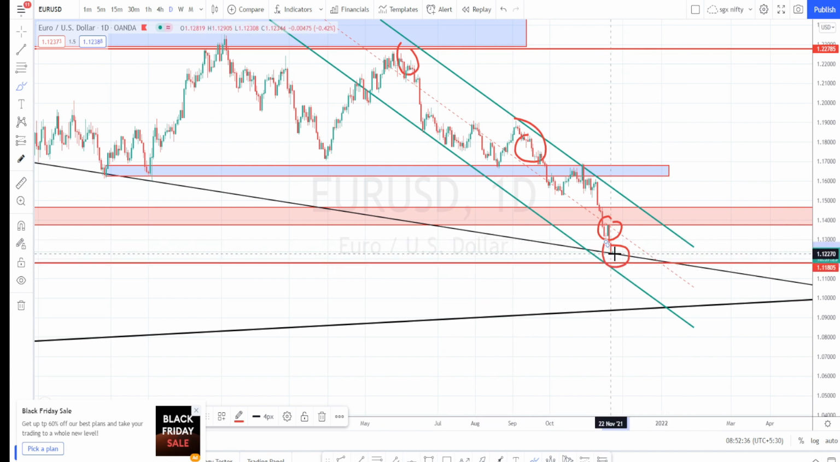If it breaks this level, we can expect it to test the next level of support, which is around 1.11, and if it breaks this level, we can see that it has broken the channel pattern also. We can expect it to test the next level of support, which is around 1.09455. So this is going to be a very strong support level. Let's see if it breaks this level.